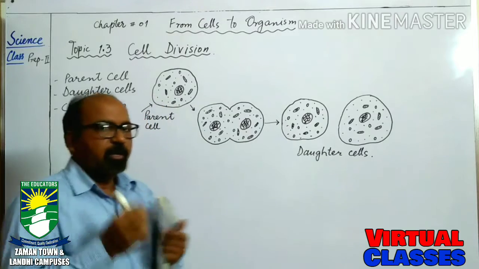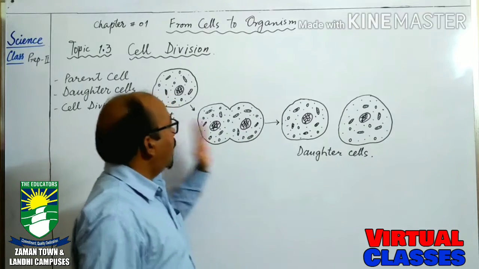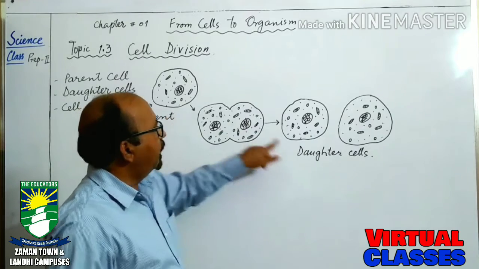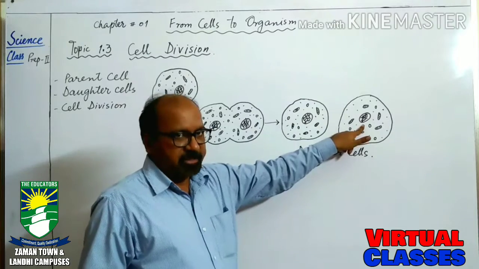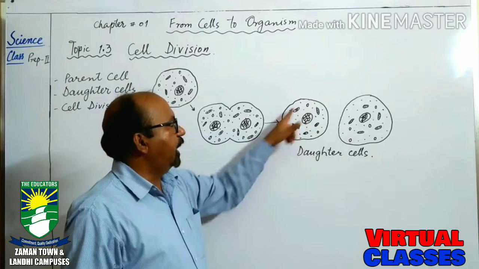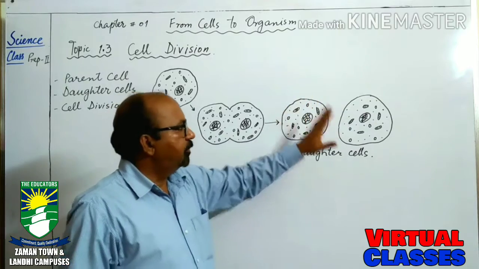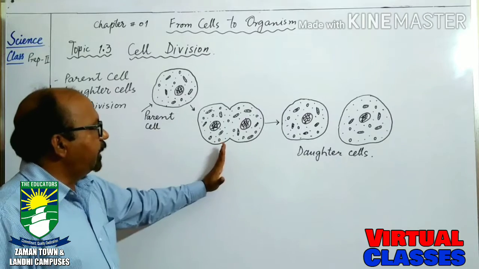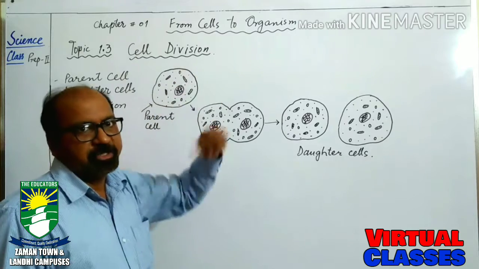are produced. Two daughter cells are produced from one single cell, but they are exactly similar to the parent cell. Nucleus is present, vacuoles are also present, mitochondria and ribosomes, cytoplasm, everything is present in both daughter cells. So if one cell divides into two new cells, this is called cell division.